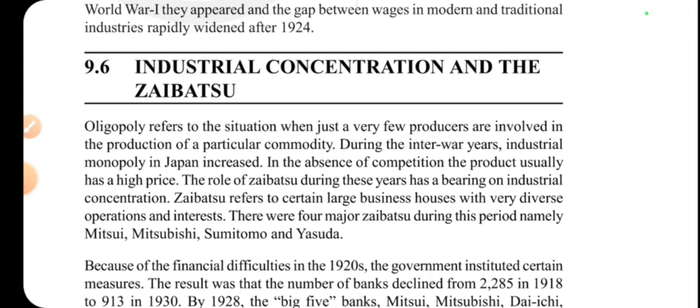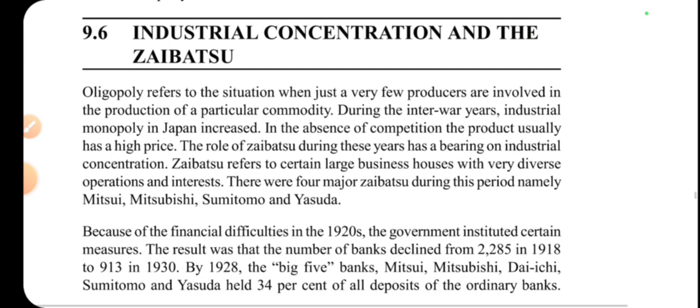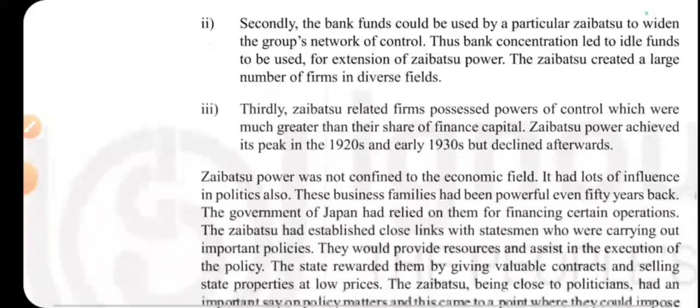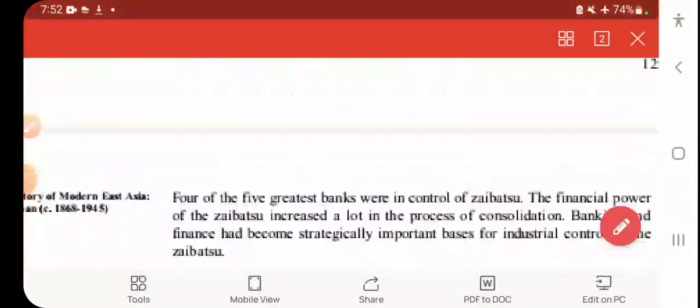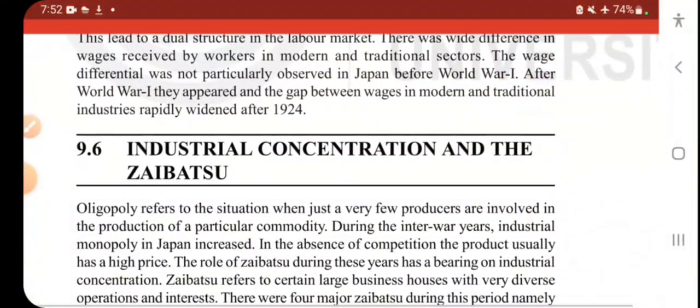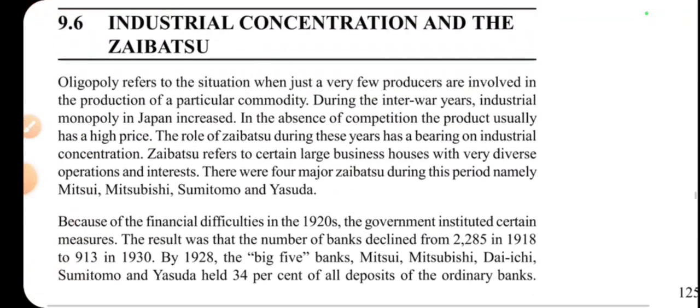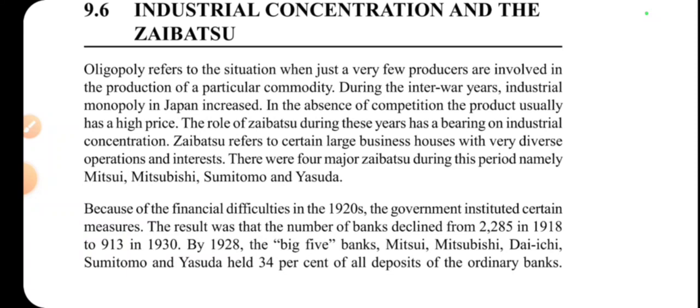So let's see what Zaibatsu is. There is a very brief explanation of what the Zaibatsu were and what Zaibatsu power was. Industrial concentration and the Zaibatsu are on pages 125-126. Oligopoly refers to the situation when just a few producers are involved in the production of a particular commodity.